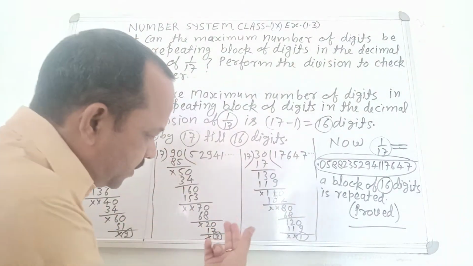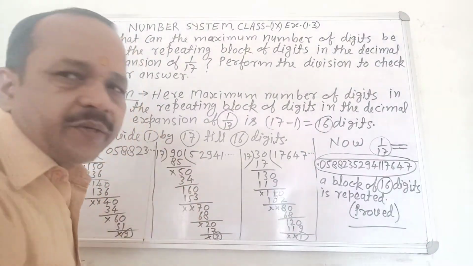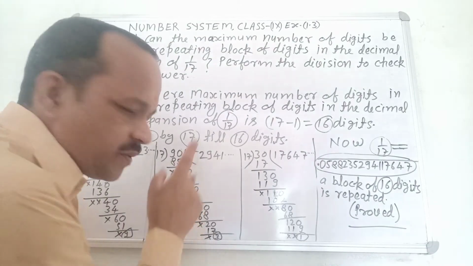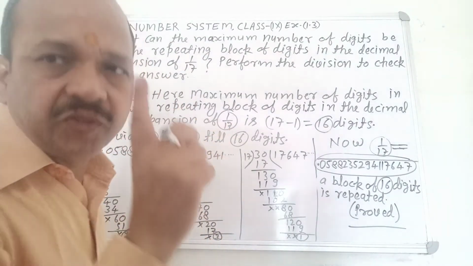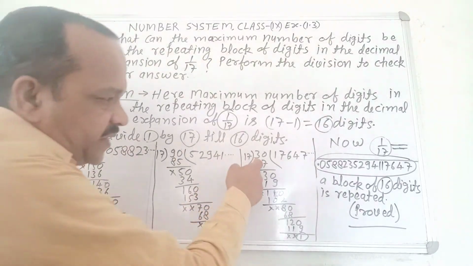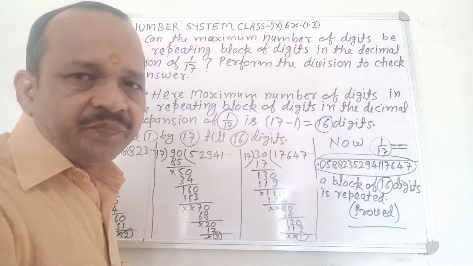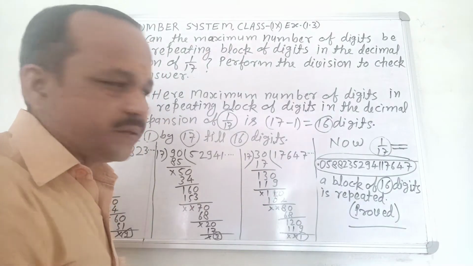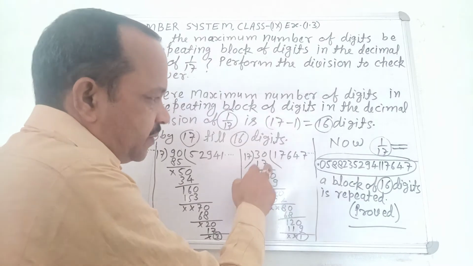Then you write 0 after 2, it becomes 20. 20 divided by 17. 17 1 is 17. You subtract 17 from 20, you find 3. You write 0 after 3. It becomes 30. 30 divided by 17. 17 1 is 17. You subtract 17 from 30.